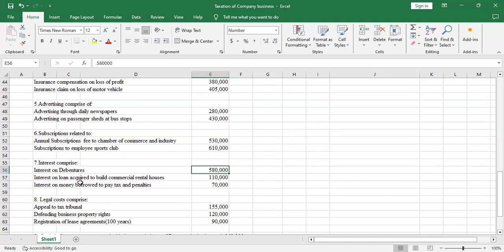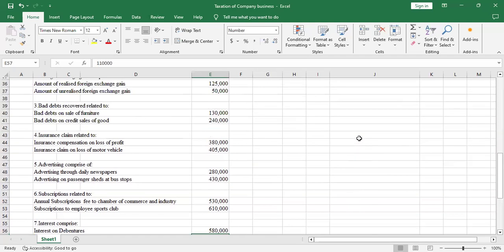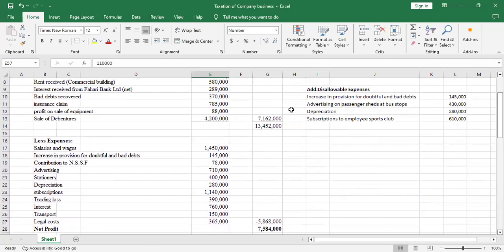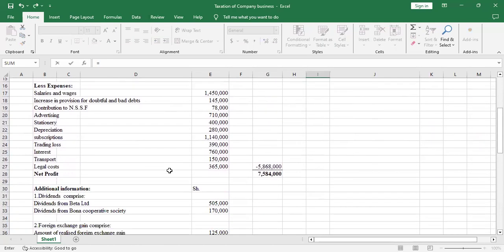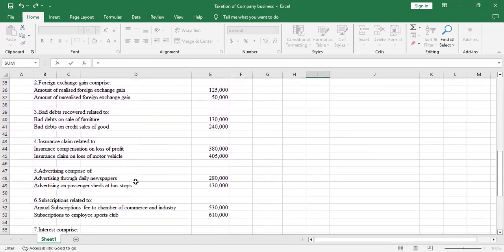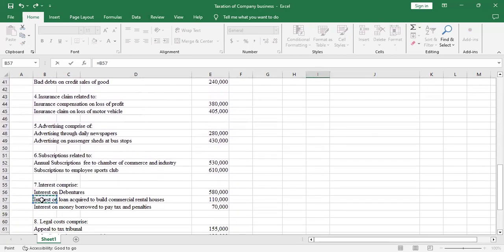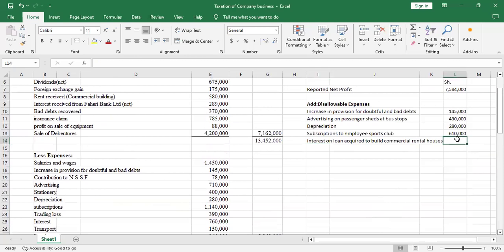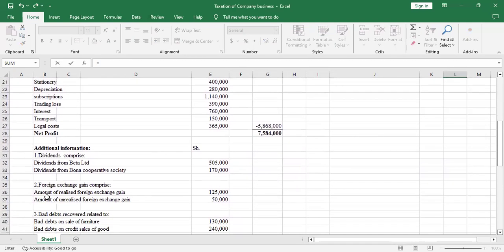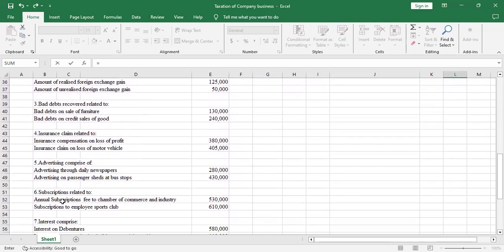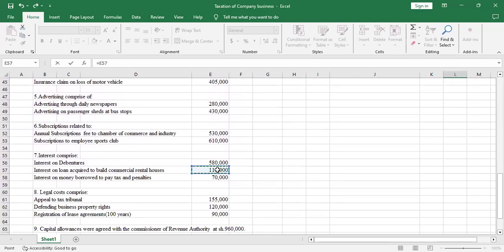Interest on loan acquired to build commercial rental houses is disallowable, reason being that we are not in the business of doing rental houses. So it's a disallowable expense. So just come and pick it. Interest on loan acquired to build commercial houses, disallowable.